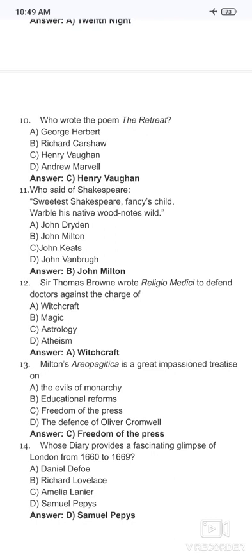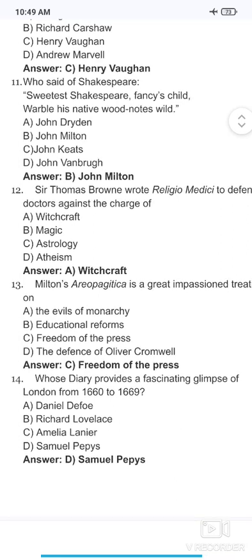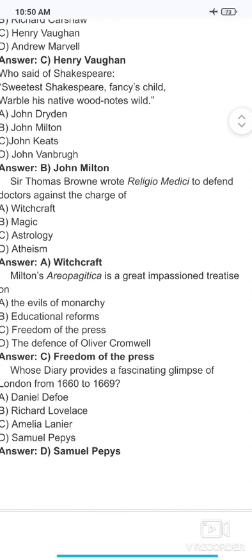The next question, question number 11, who said of Shakespeare, sweetest Shakespeare, fancy's child, warble his native wood-notes wild? It is by John Milton.